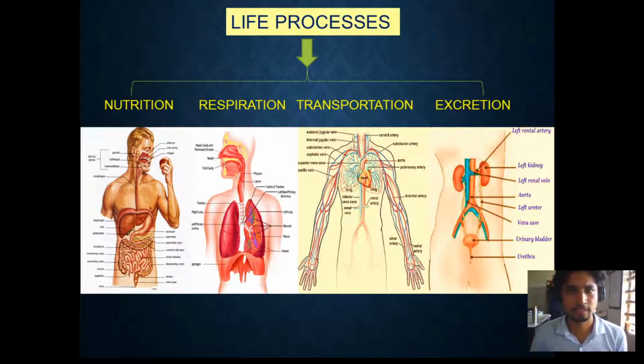In our previous class, we started life processes and defined them. We said that these are the biological processes which keep an organism alive by performing various maintenance processes. Under these, we listed various life processes: nutrition, respiration, transportation, and excretion. And today we are going to begin the first life process, that is nutrition.